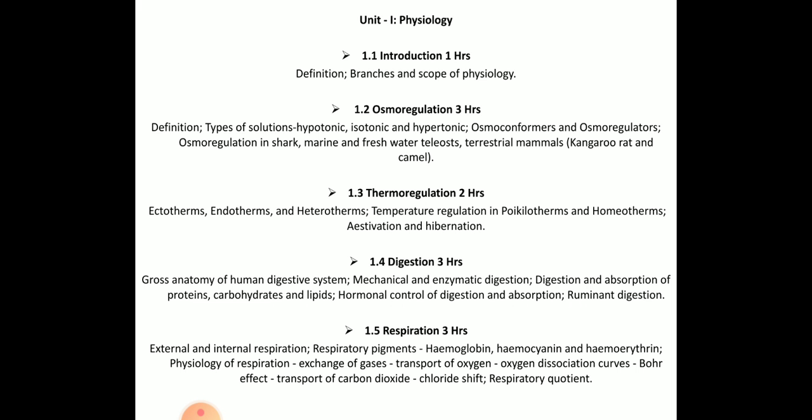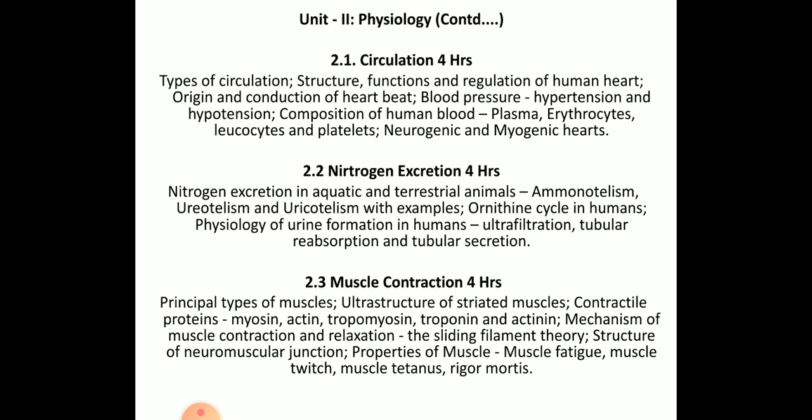So coming to the next, that is unit 2, which is a continuation of physiology only.